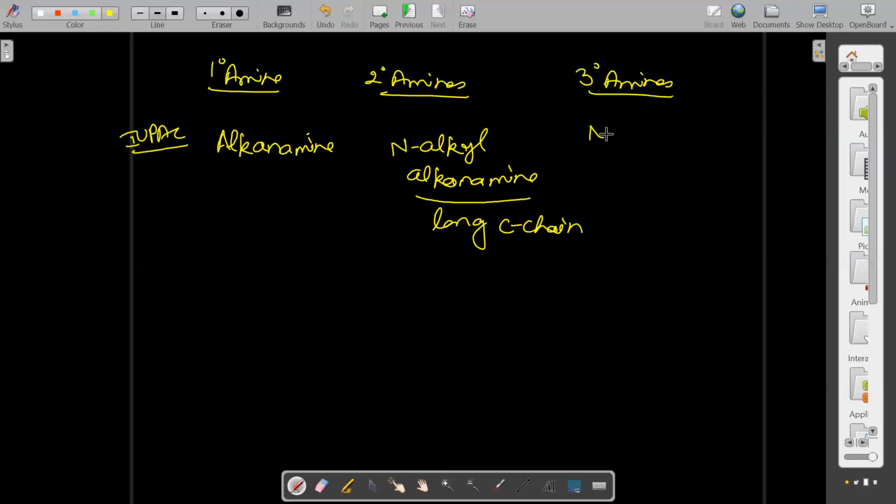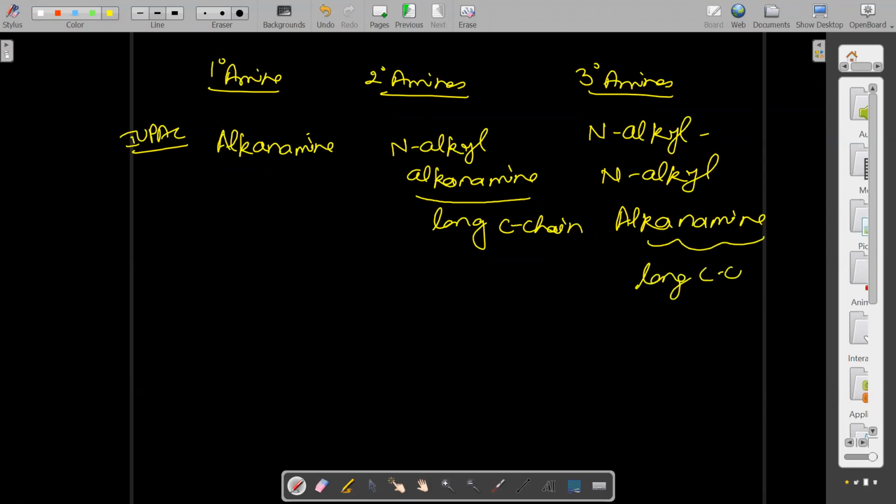And for tertiary amines we say N-alkyl. If both alkyls are similar, then N-dialkyl, but if both are different, then N-alkyl, N-alkyl according to alphabetical order, alkanamine. Always the alkanamine is taken as the long carbon chain. Is it clear? If both are similar, we write N-dialkyl, but if different, then N-alkyl, N-alkyl written separately according to alphabetical order.